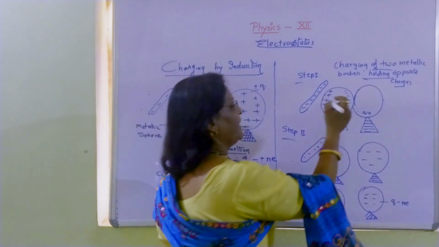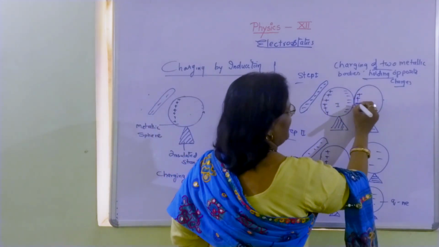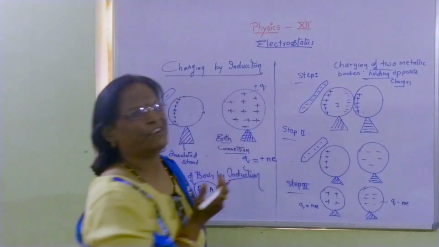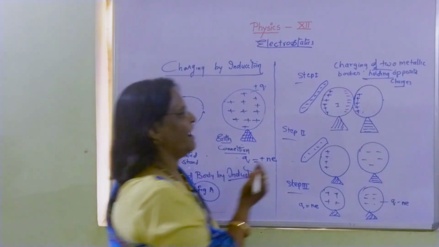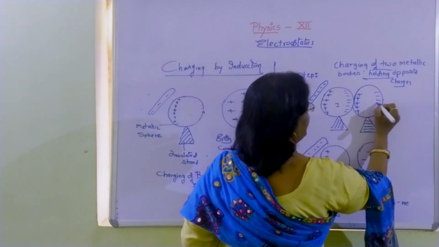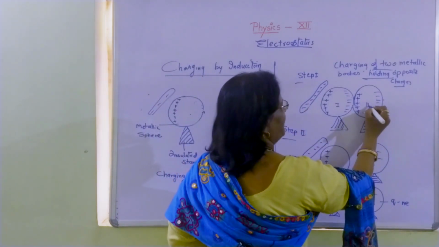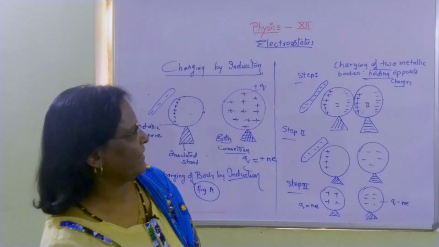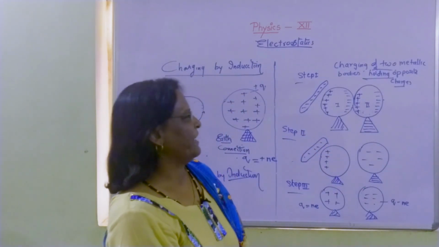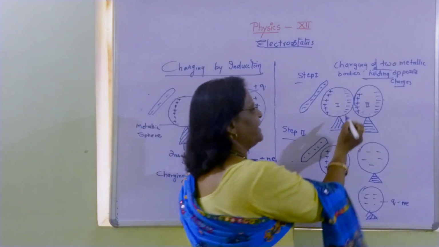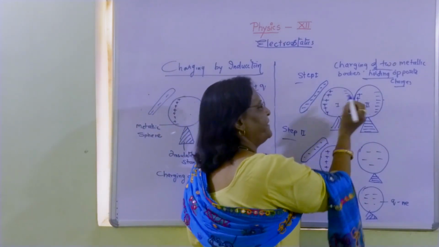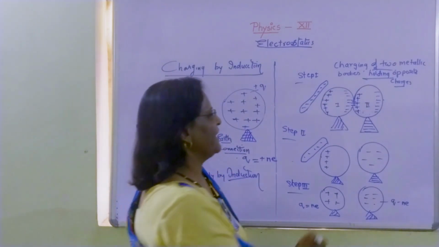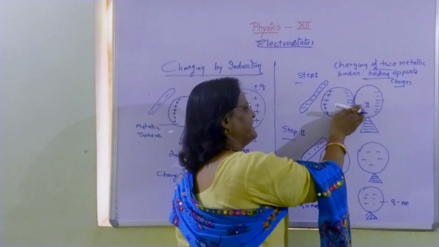This also will pull all the positive charges of the second body and repel the negative charges of the second metallic sphere towards the right hand side. You see, these two are in contact with each other. As they are in contact with each other, they will neutralize this part.